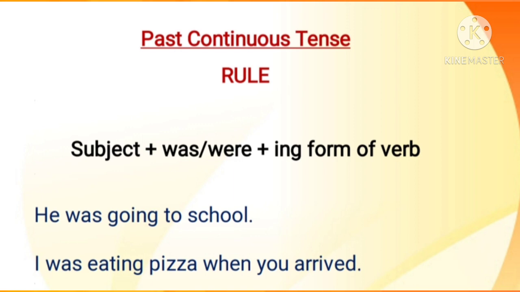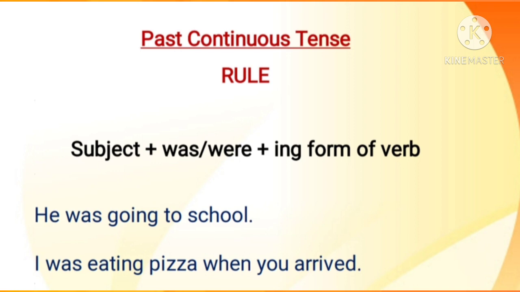Why did was come there? Because he is singular, so we will use was. If a plural subject is used, then we will use were. So here we can use was. He was going, ing form. Go is the base form and the ing form is going. He was going to school.